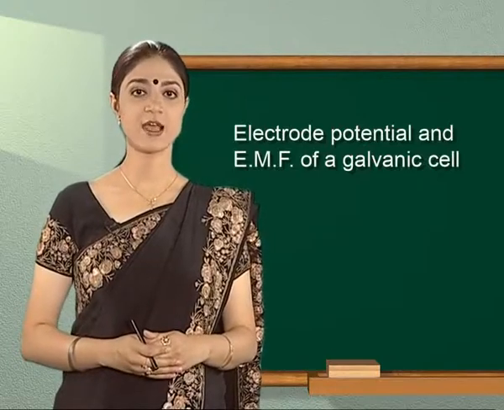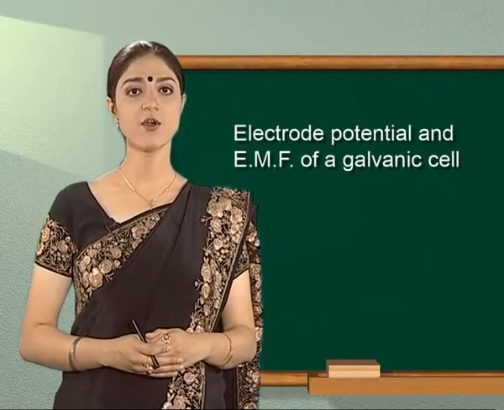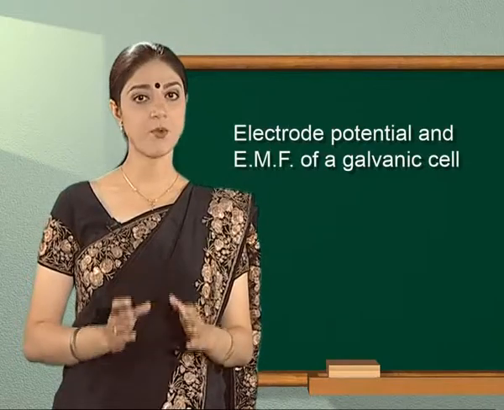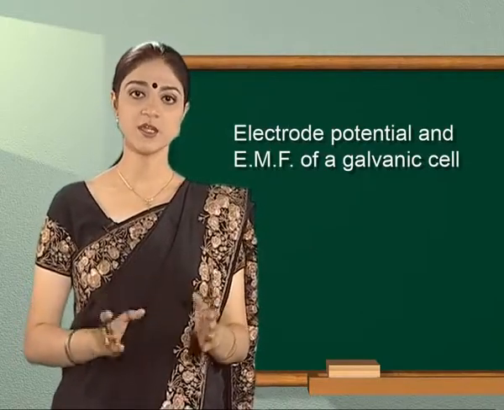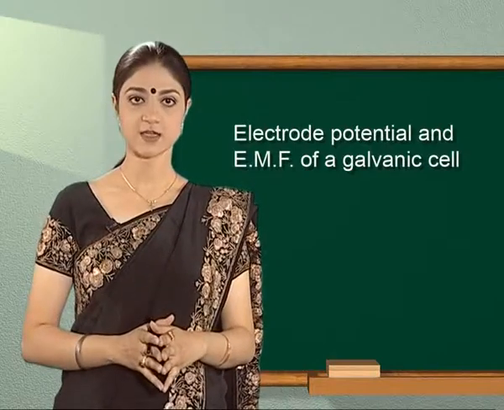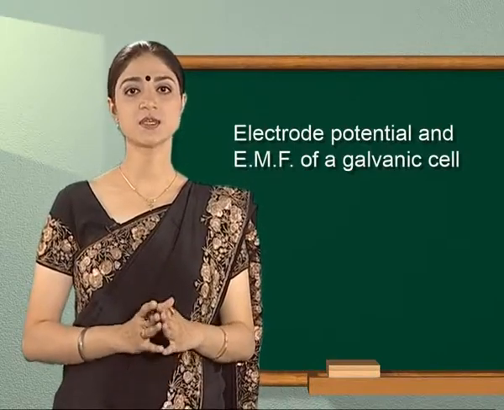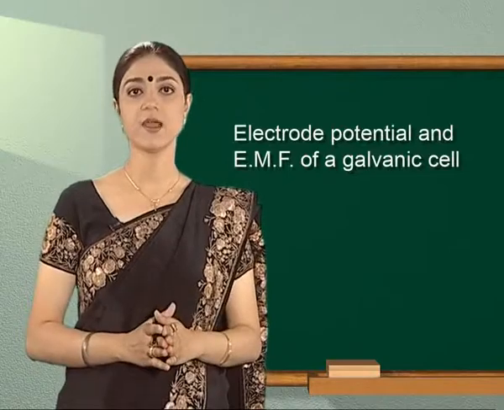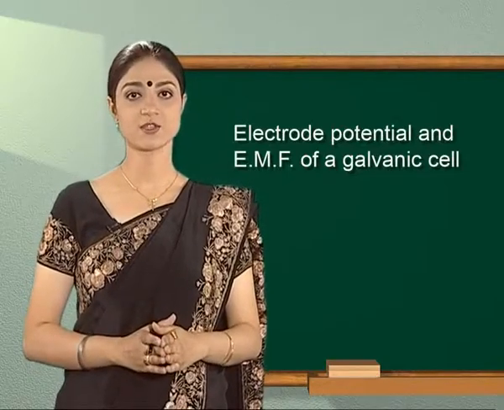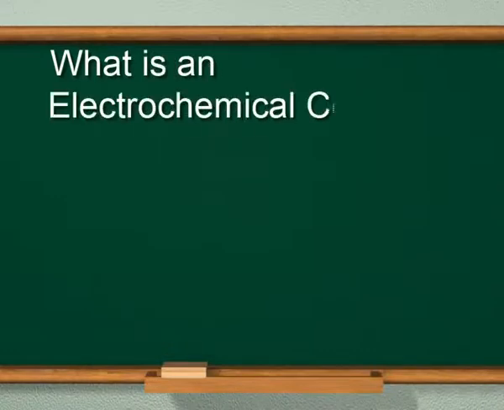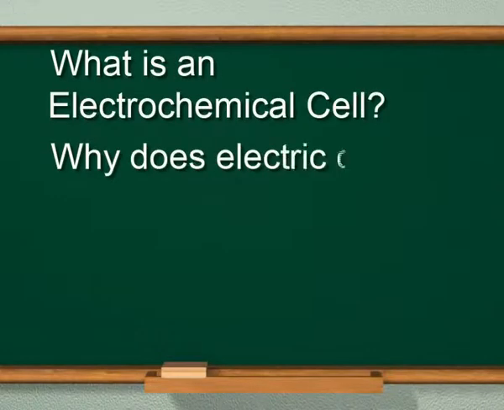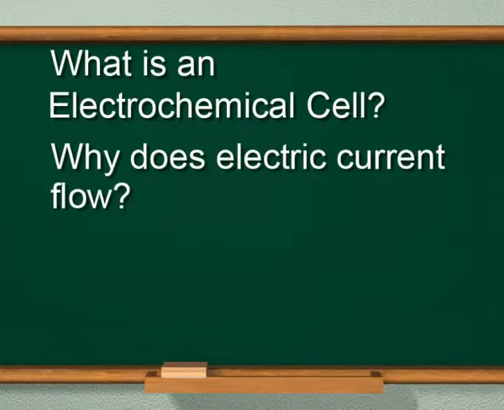Hope you must have realized by now that the study of electrochemistry is important for creating new technologies which are eco-friendly. In fact, redox reactions keep us alive. This raises many other questions in our mind, like what is an electrochemical cell? Why does electric current flow?